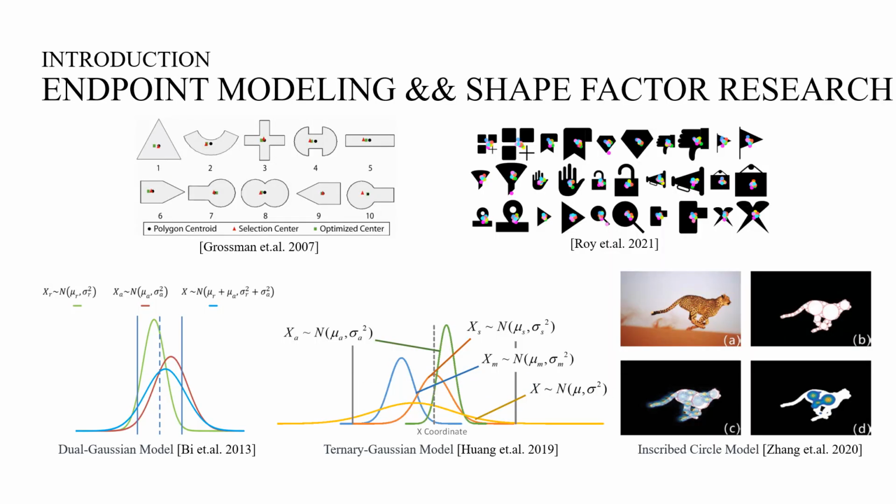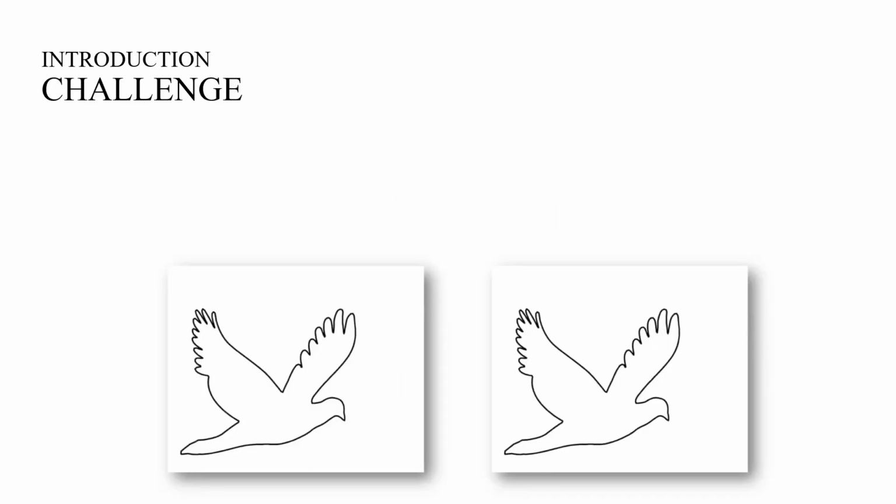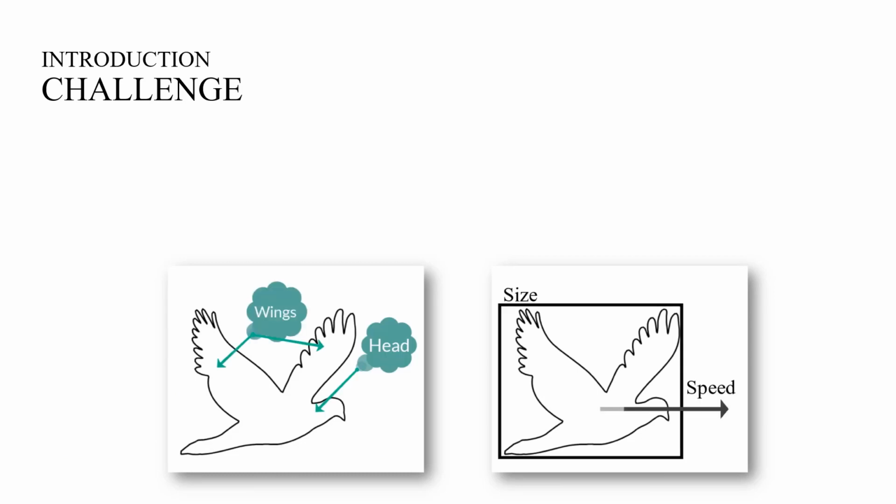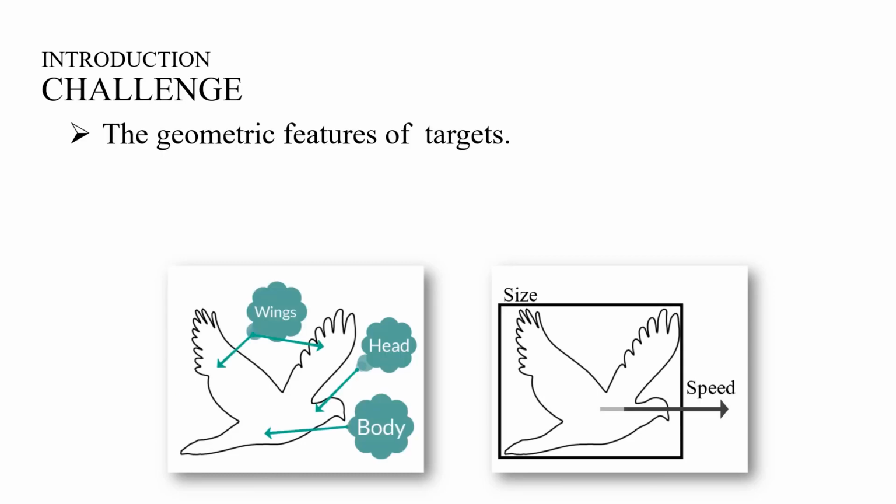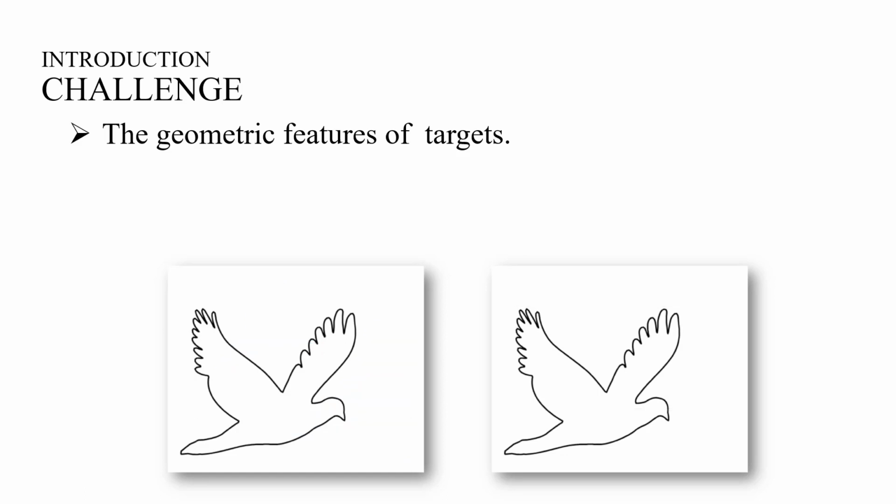Existing studies have looked into the effects of target shape on movement time prediction. Some other studies assumed the endpoints as Gaussian random variables, and predicted the distribution by estimating the parameters. However, there are few attempts to model the pointing uncertainty for moving targets with considerations of target shape. Such modeling should fully reflect the geometric features of targets, which were not taken into account in previous work.